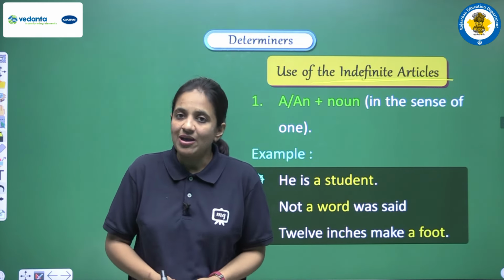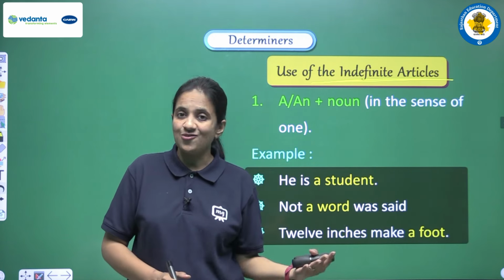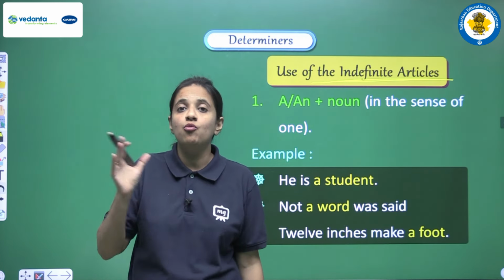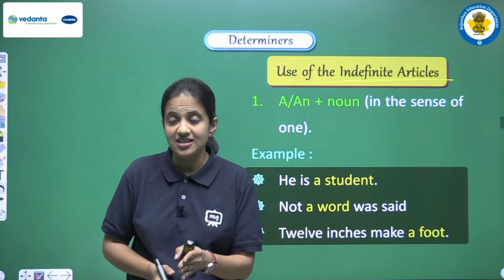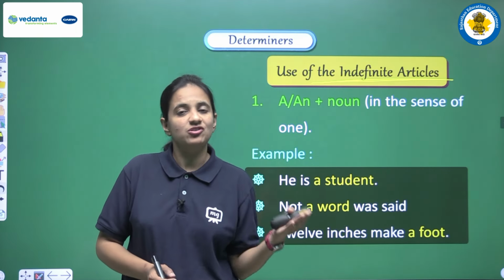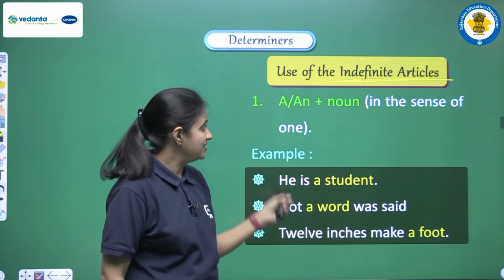And one more time I am repeating this thing, that we have to focus on the initial sound of the noun. If we have a vowel sound, then our answer will be an, and if we have a consonant sound, then our answer will be a, because this is the difference between a and an. Clear? And now let's discuss the uses.